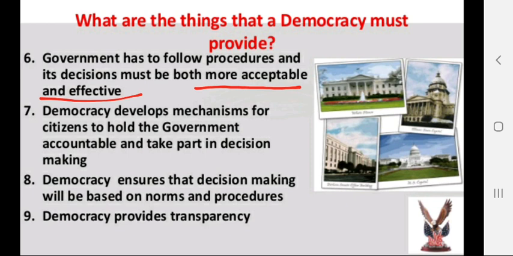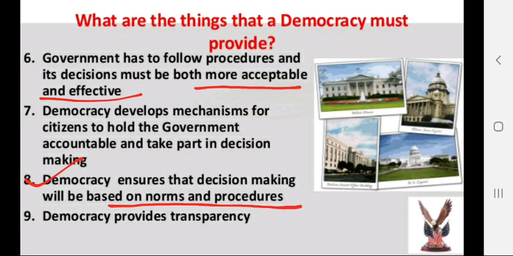Then democracy ensures decision making will be based on norms and procedures, and these norms and procedures can be asked about by citizens. It means that common people can ask a question: how are the decisions taken, on what basis are decisions taken, what was the procedure to take the decision. That is also followed by the democratic government, that all decisions are taken based on norms and procedure, because people have the right. You must have heard the name RTI, right to information.